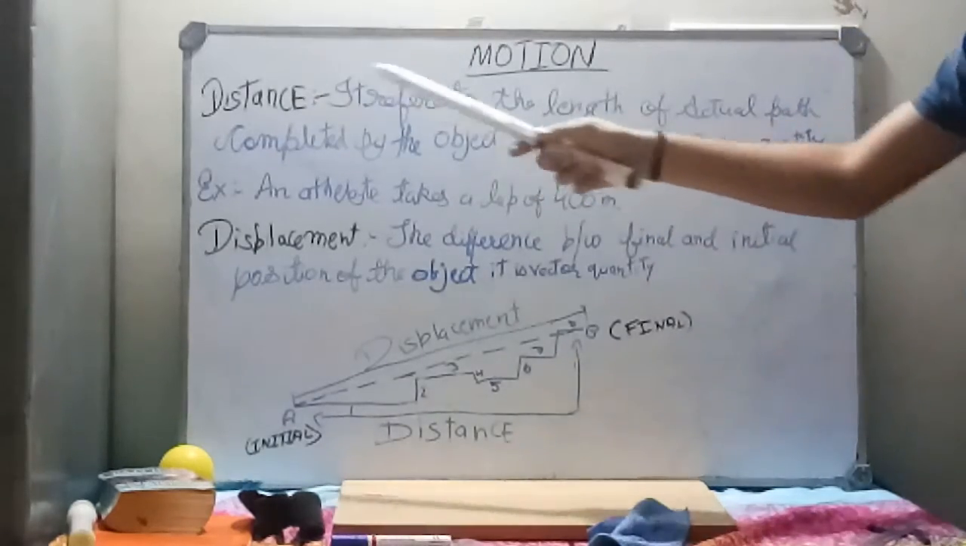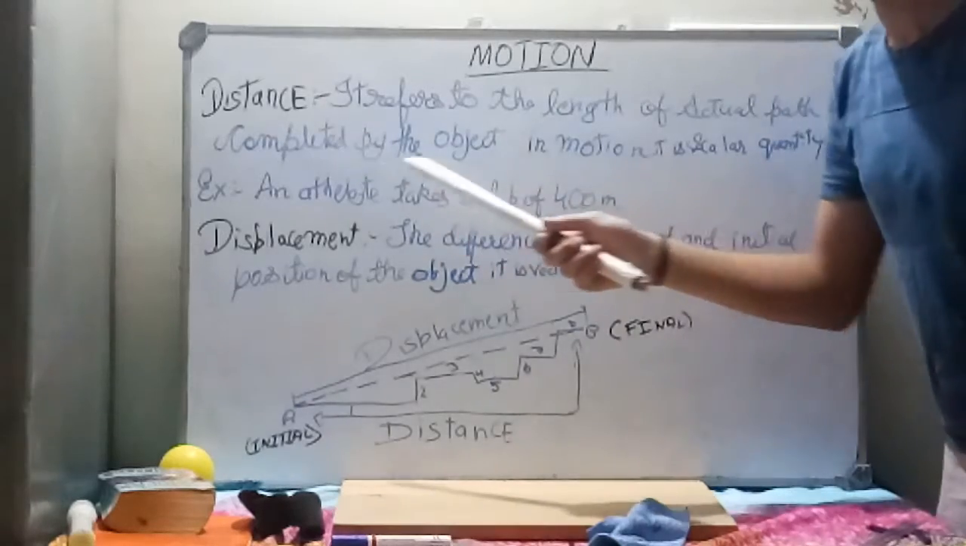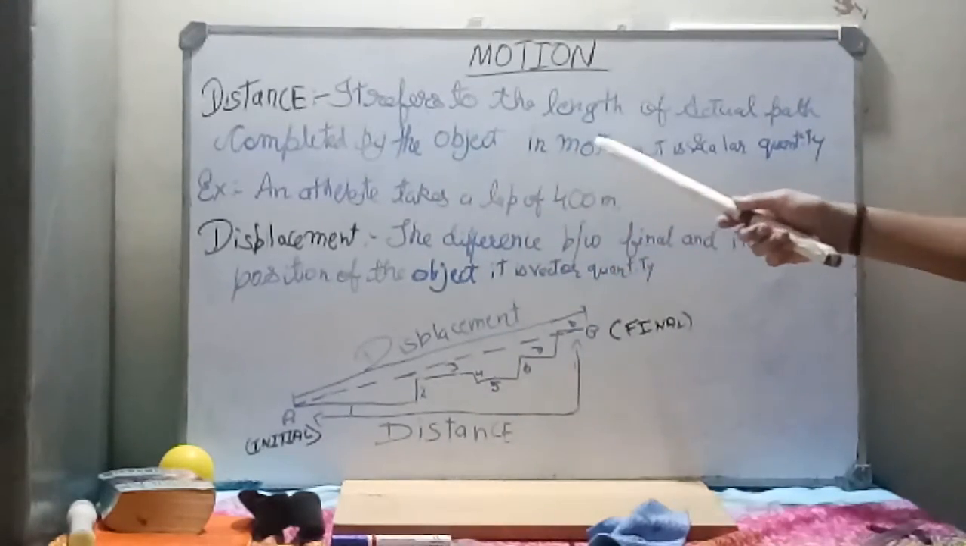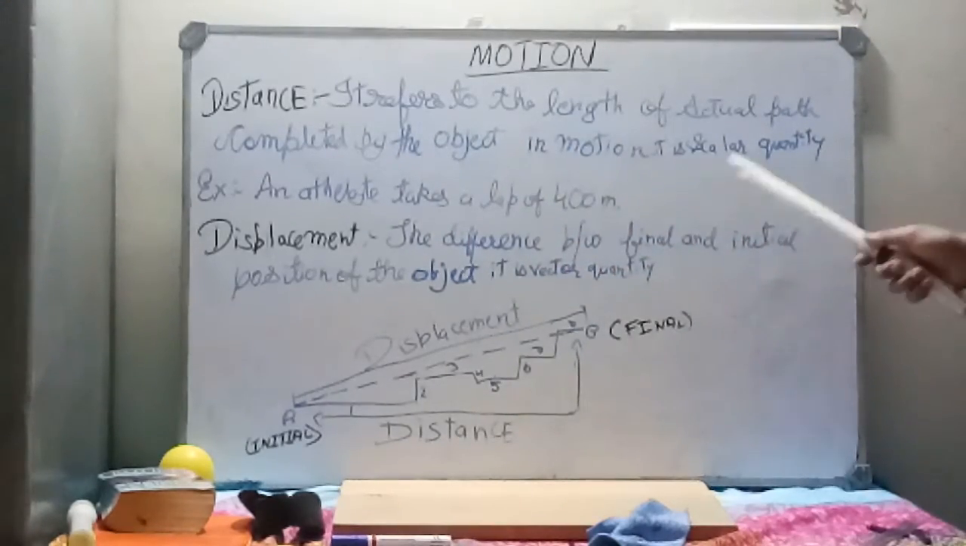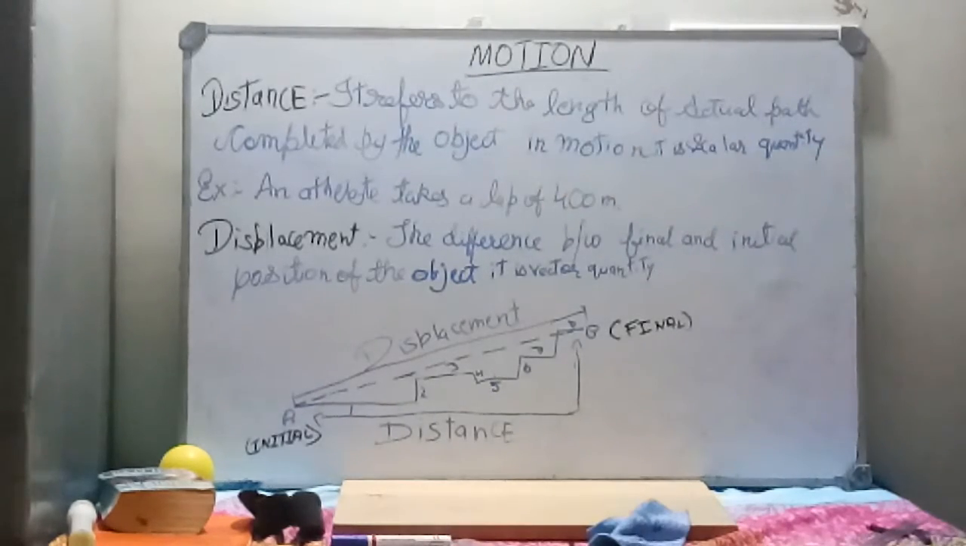Distance refers to the length of the actual path completed by the object in motion, and it is a scalar quantity. So distance is the path which is completed by an object while it was in motion. We have an example here.